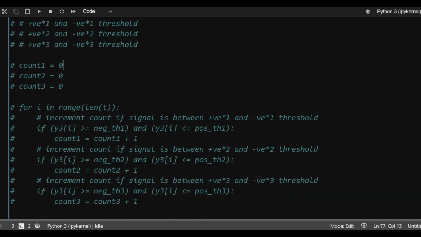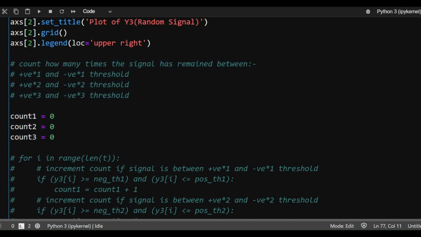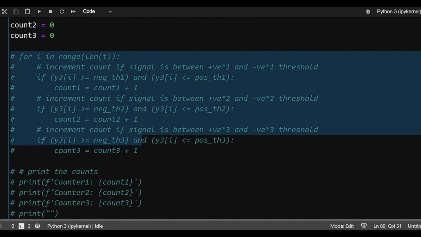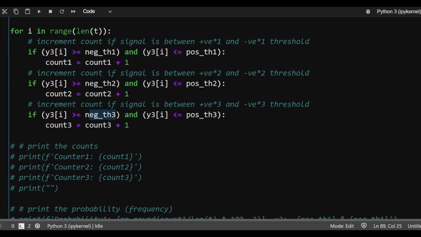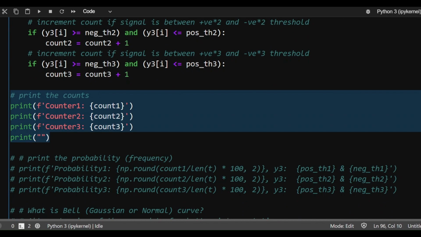Essentially, I'm now going to count the number of times the data has remained within a certain threshold. So we initialize all 3 counts at 0, and then one by one count how many times the data has remained within the 3 thresholds that I discussed. Here is the first count: the number of times that the data stayed between negative threshold 1 and positive threshold 1. The next line of code tells us how many times the data remained between negative threshold 2 and positive threshold 2. And lastly, how many times the data remained between negative threshold 3 and positive threshold 3. And I'm going to then count these numbers.